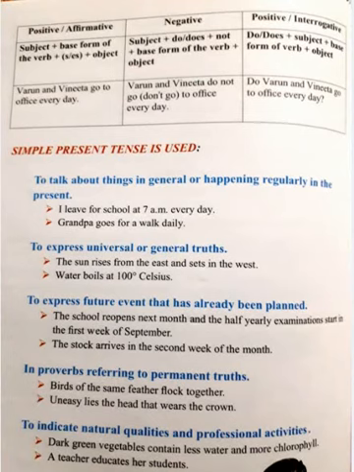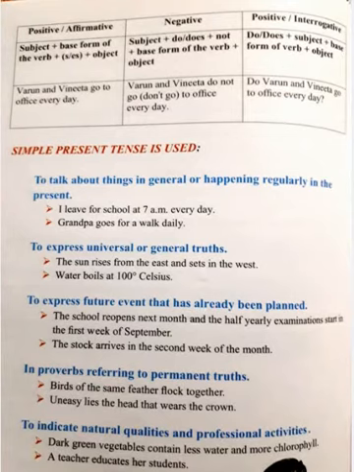Now, we can call positive as affirmative. In a positive affirmative sentence, subject plus base form of the verb will be coming, and with that we add s or es, plus object. In negative, subject plus do or does plus not, plus base form of the verb plus object.